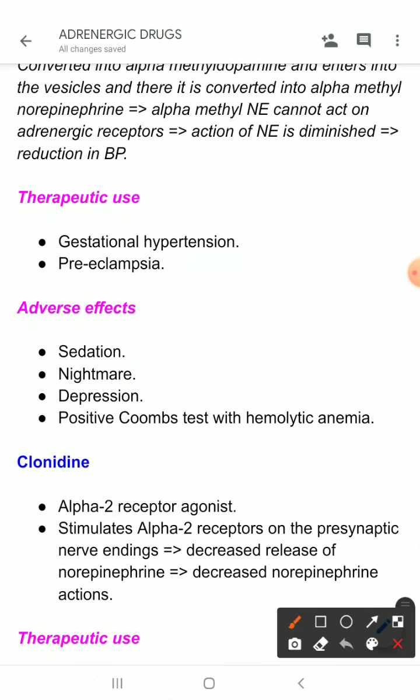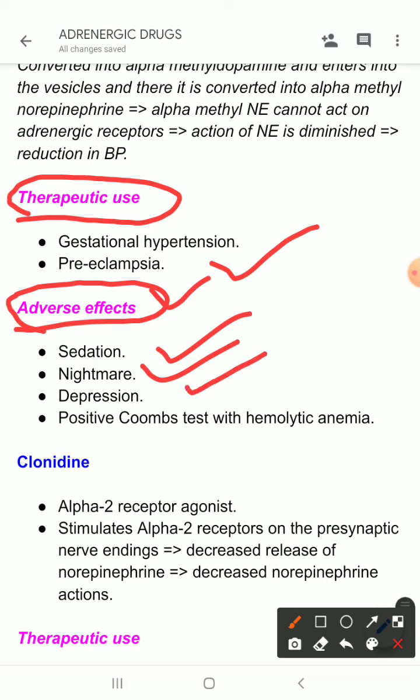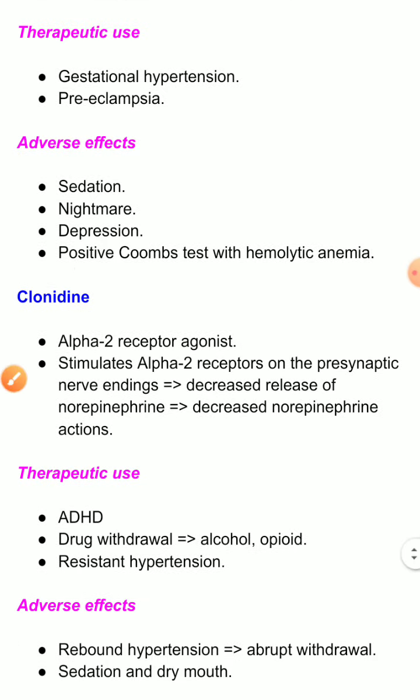Now, what are their therapeutic uses? So, their use is limited to pregnancy, like gestational hypertension and preeclampsia. Preeclampsia is a condition in pregnancy which leads to some complications in the later stage of pregnancy. So, what are their adverse effects? Like sedation, nightmare, depression, and positive Coombs test with hemolytic anemia. These adverse effects can occur after taking alpha methyl dopa.